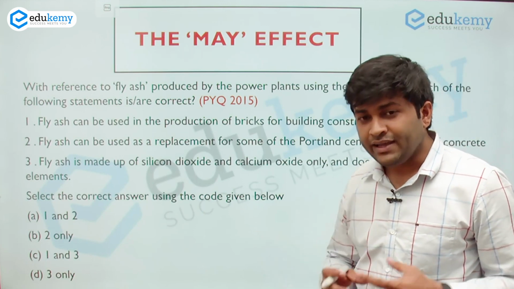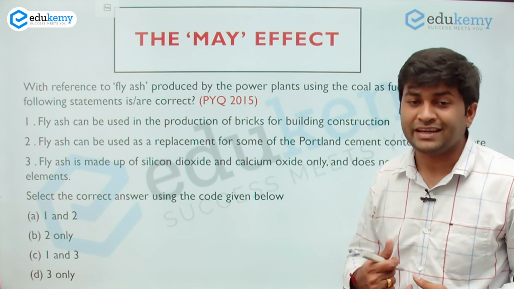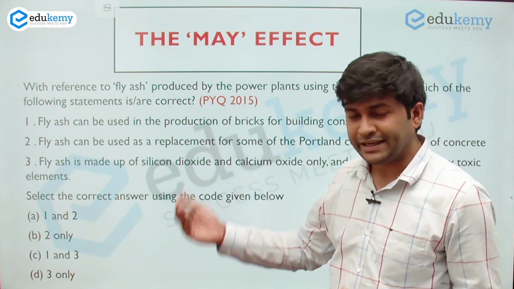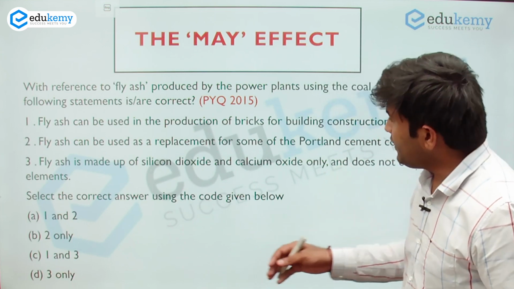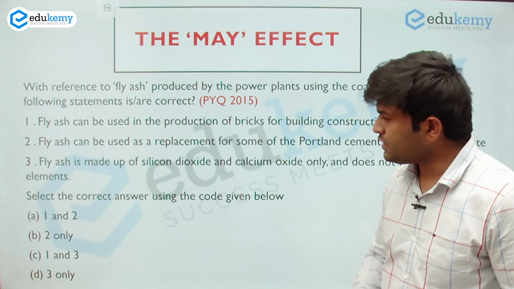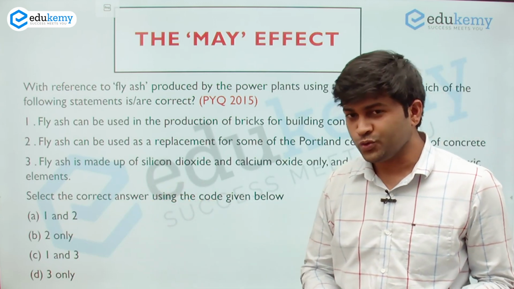So by our hack, the possibility effect always makes the statement correct. So the first and second statements become correct. If you analyze the options, the answer becomes option A, that is 1 and 2 only.